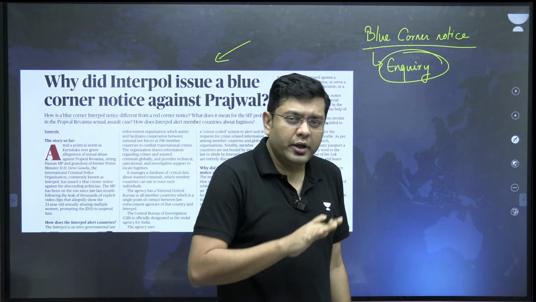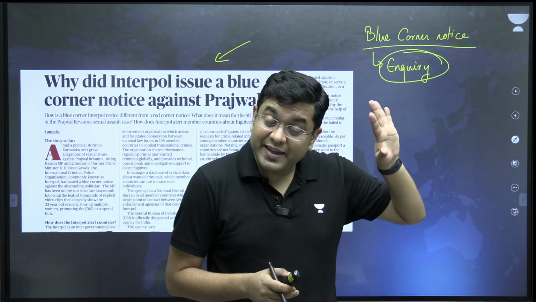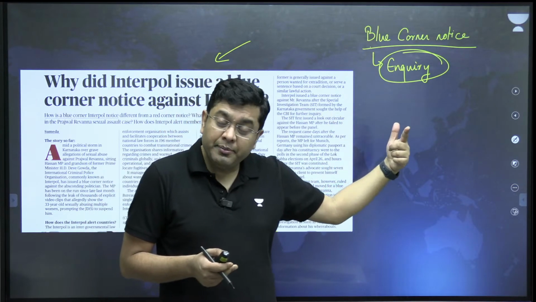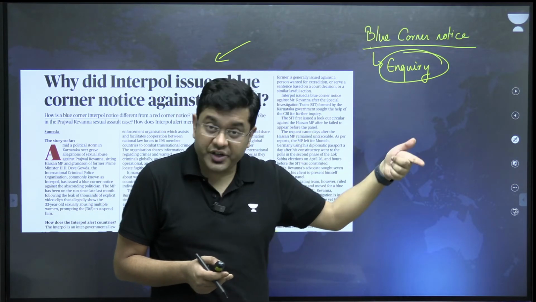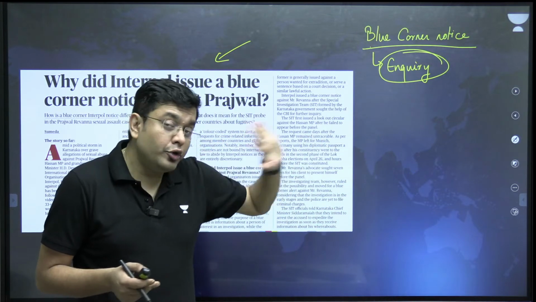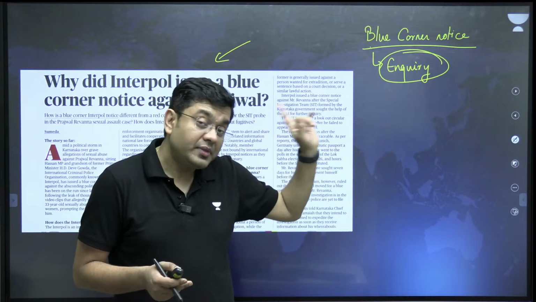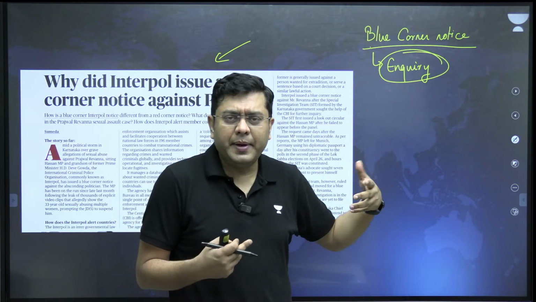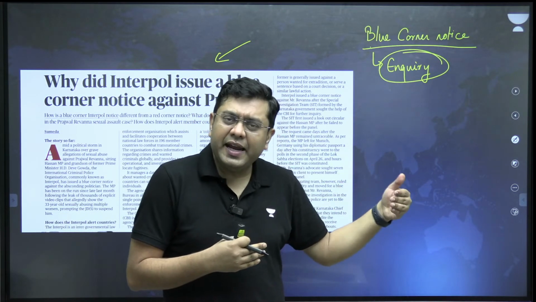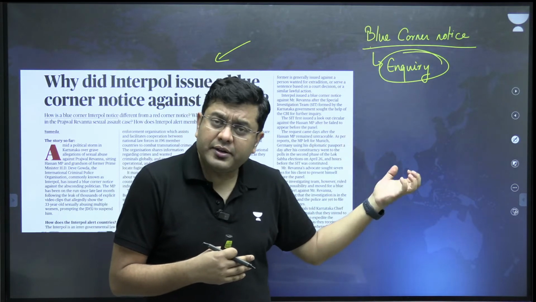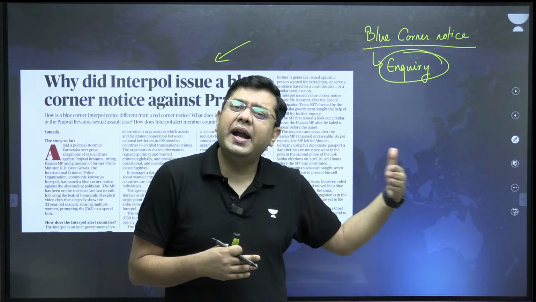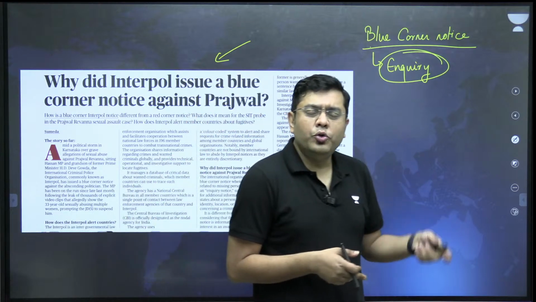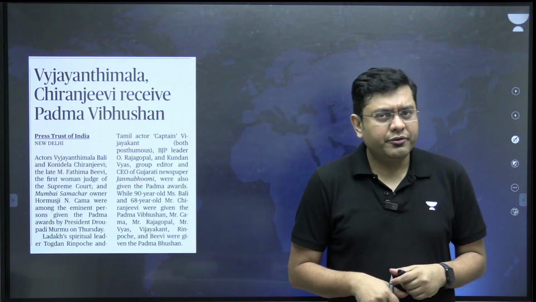When it comes to red corner notice, that is when it is an established fugitive that you have to arrest, you have to find out, and in many of the cases, initiate the proceedings of extradition. Okay, blue corner is not for arrest, not for extradition. Red corner is for that. So Interpol, which is like a global policing service if you think about it, basically cooperates with the local police and the local administration, and they take the required and suitable action thereby. Okay, so that is the blue corner and the red corner notice, only that is important for the exam.